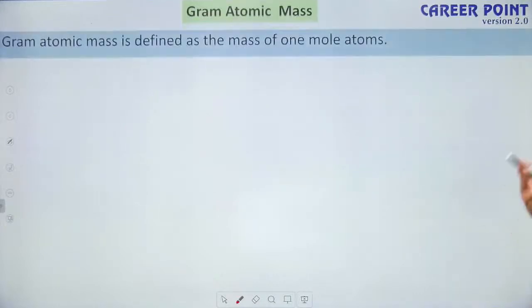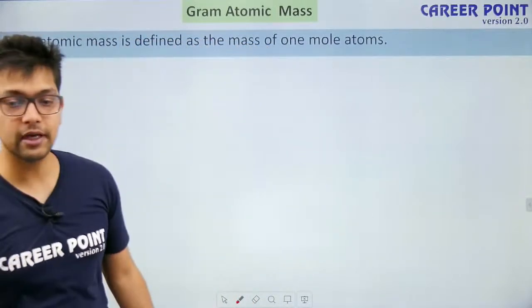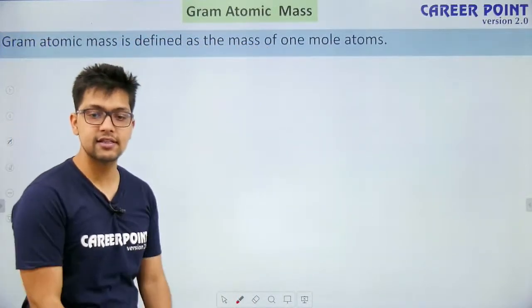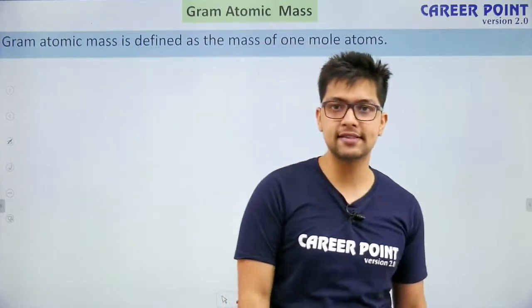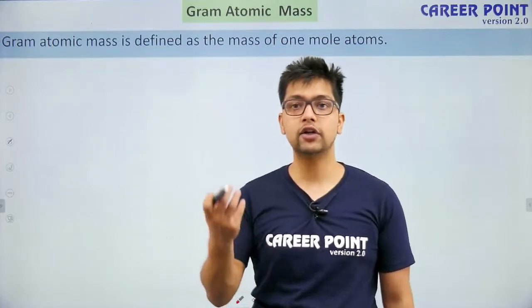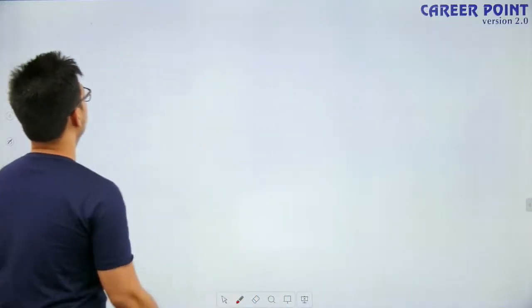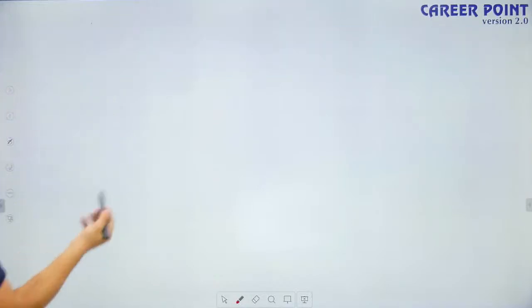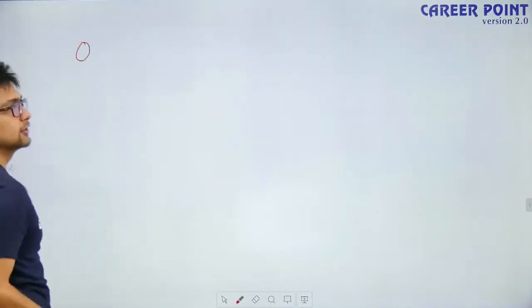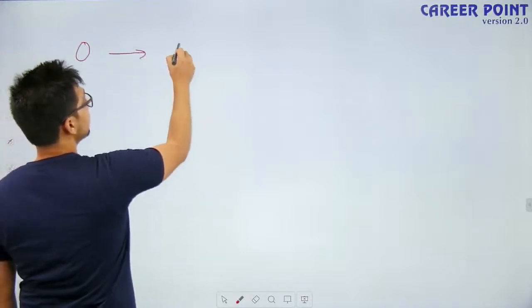Let's proceed to the next topic, gram atomic mass. What is the difference between atomic number and atomic mass? Yes, Daniel, atomic number and atomic mass are different. Let's take the example of oxygen, whose atomic number is 8.